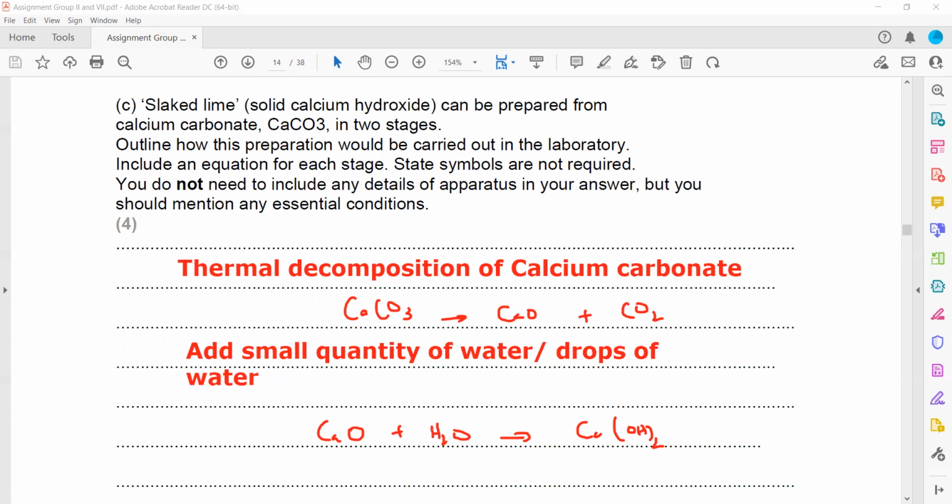So first, a thermal decomposition is there. When you mention thermal decomposition or use high temperature, you will get 1 mark. Then you mention the equation, calcium carbonate decomposes to calcium oxide plus carbon dioxide, that will give you the second mark. The third mark is for mentioning adding a small quantity or drops of water to calcium oxide. And the fourth mark is for writing this final equation.